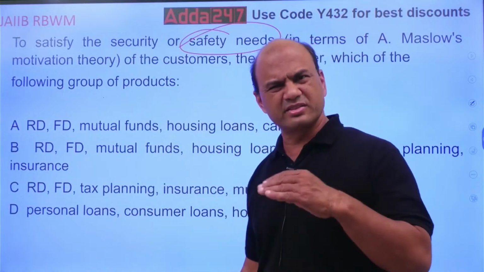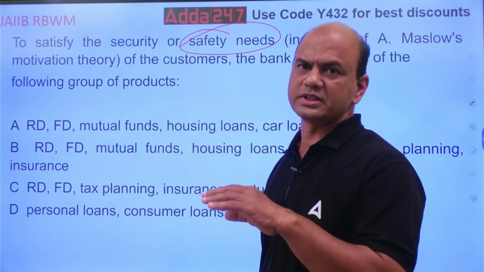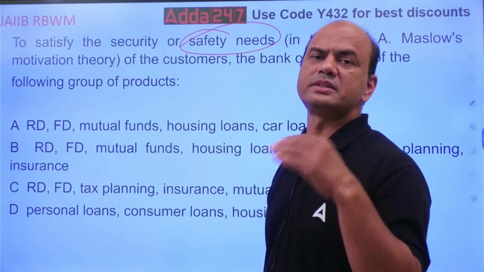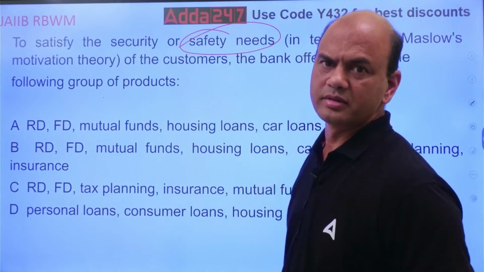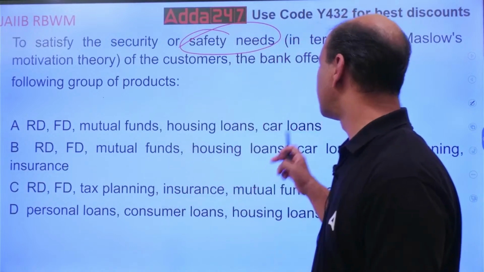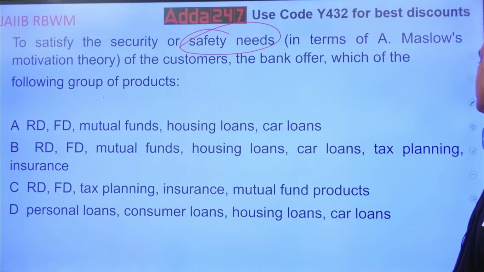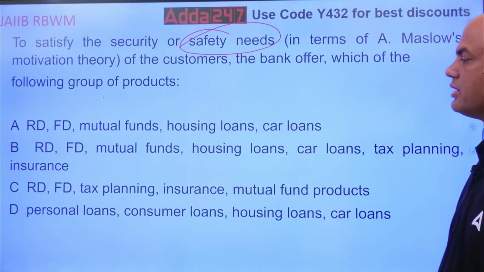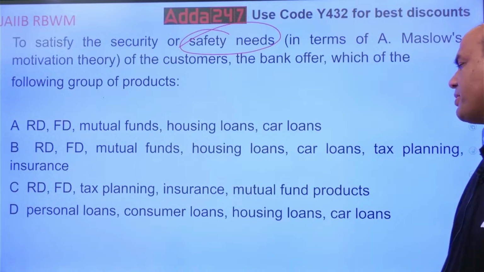Safety and security means a bit above poor. Physiological is the poorest. Options: RD, FD, mutual fund, housing loan, car loans. RD, FD, mutual fund, housing loan, car loans, tax planning. RD, FD, tax planning, insurance, mutual funds. Personal loan, consumer loan, housing loan, car loans.